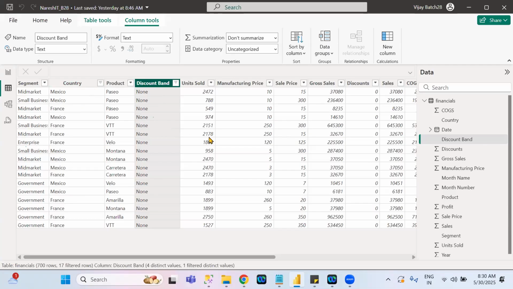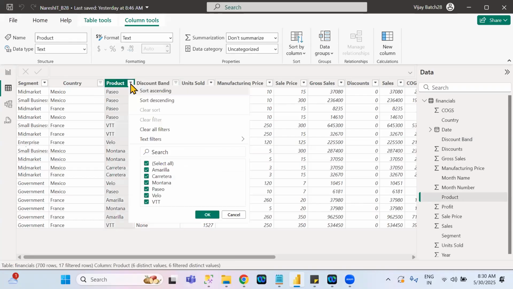Those related records only we can see here. Remaining all are hidden. Understand? Like that you can filter a number of columns. Suppose, for example, in product also, I want to see how many VTT values are there. Then select VTT and click on OK.